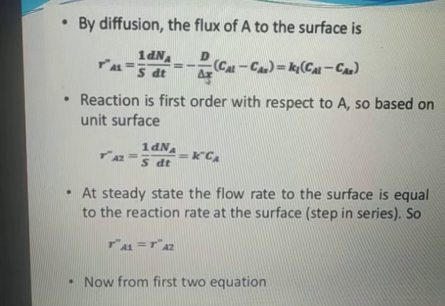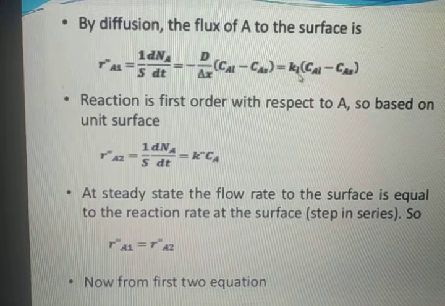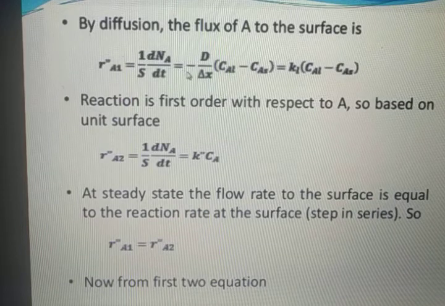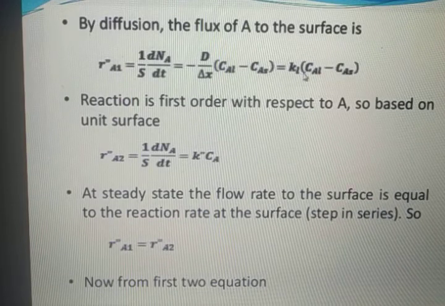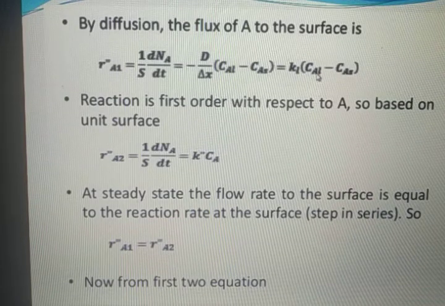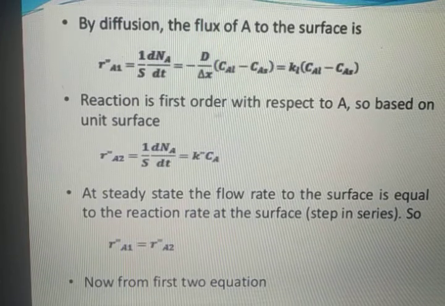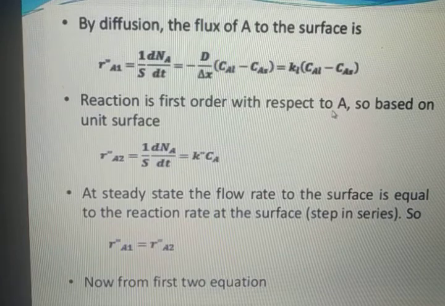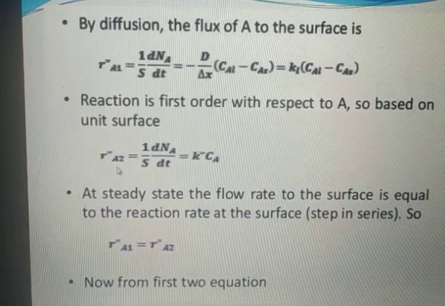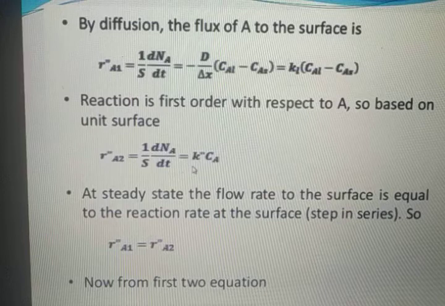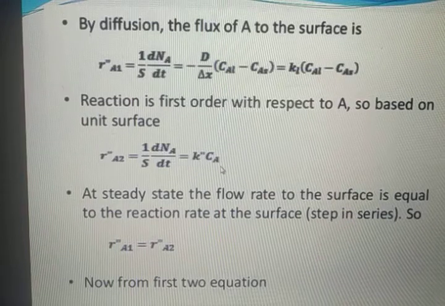Now dCA upon dx is nothing but KL. We have replaced this minus dCA by dx with KL. Now we will get KL into CAL minus CAS. The reaction is first order with respect to A. So based on unit surface, what will happen? R double dash A2 is equal to 1 upon S into dNA by dt is equal to K double dash CAS.